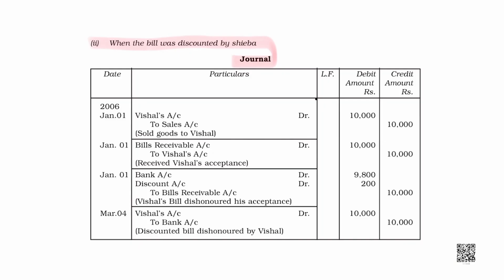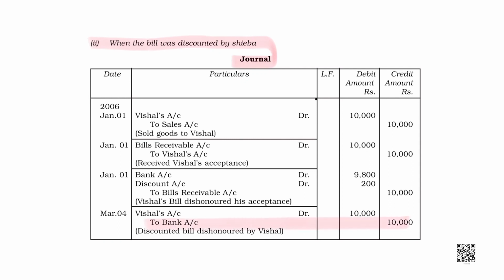When debtor refused to pay, bank will approach us and say, we gave money to you by trusting that we will receive money from the debtor, from the drawee. But bank couldn't receive money. So, bank will ask me to pay back. Are you getting my point? See, bank gave me money, but bank couldn't recover it from the drawee.